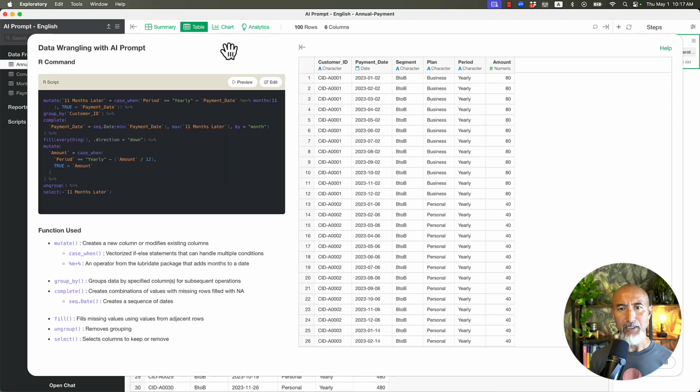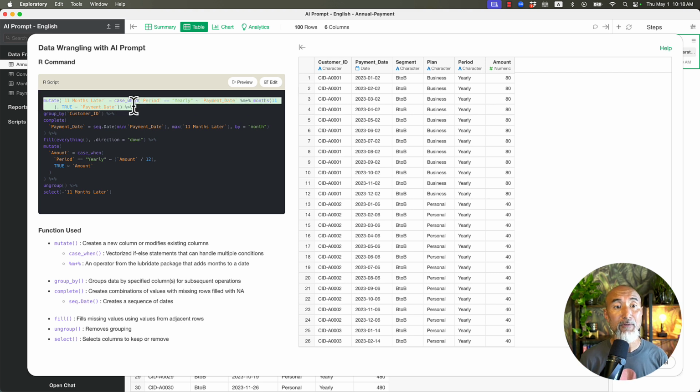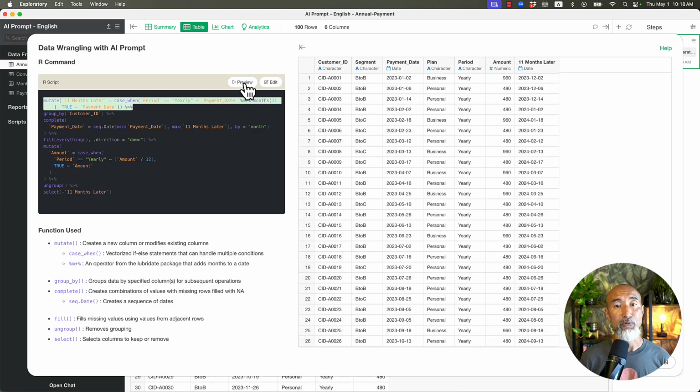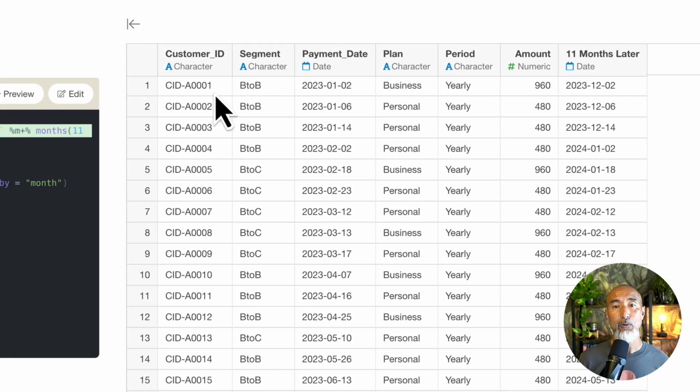you must be wondering how this gets done by running this script. In that case, this is also from 12.3. Now you can partially run the script for the preview data. So let's say I select the first one, and I click on the preview button. And then this one is not running the rest of the script, only the first one, okay? And this part is actually still showing that customer A0001 has only one single row, and the amount is still $960.